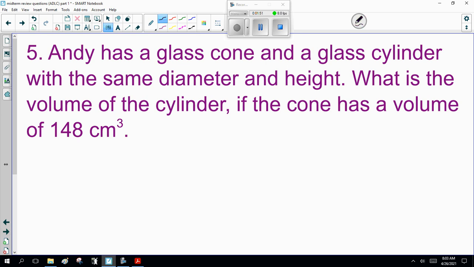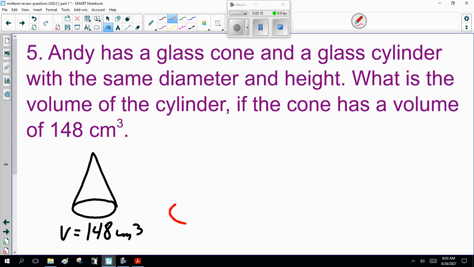Next trick question. Andy has a glass cone and a glass cylinder with the same diameter and height. What's the volume of the cylinder if the cone has a volume of 148 cubic centimeters? Now, this one's a little confusing. But here's a cone, volume 148 centimeters cubed.